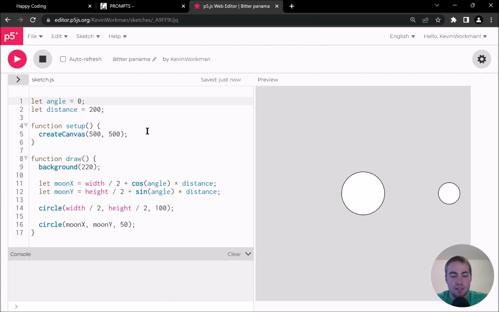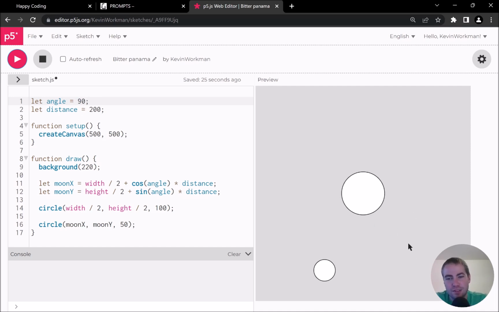So just to test this out, let's say my angle is like 45. Let's see what that does. And cool, now my moon is down here at a 45-degree angle. That actually, I didn't expect it to work that way. Let's see what 90 does. Okay, yeah, so the reason that I didn't expect it to work, I think that was just a coincidence.